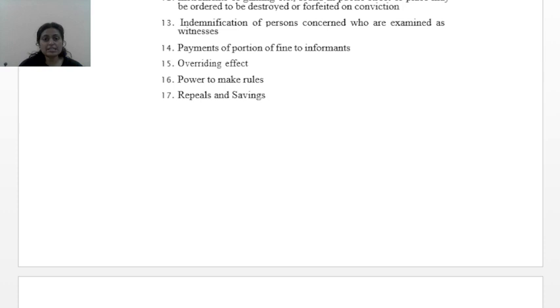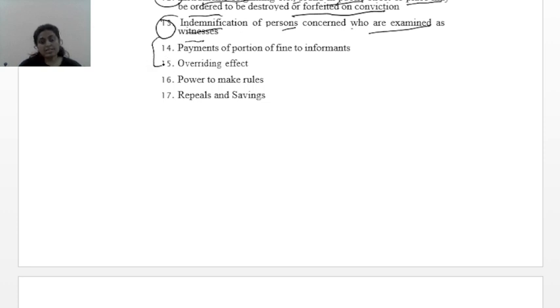Now, section 11 talks about presumptive proof of gaming. Section 12 talks about instruments of gaming, etc., found in public street or place may be ordered to be destroyed or forfeited on conviction. Section 13 talks about indemnification of persons concerned who are examined as witnesses.